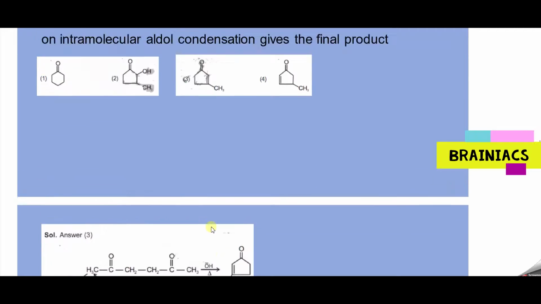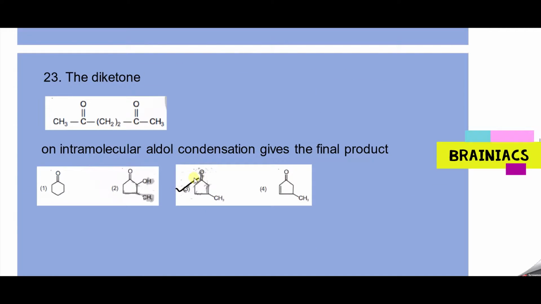Good. Let's try out how to do this. The concept is simple. You have 2 carbonyl groups coming in one linear chain. So first we need to expand that and see how it can react. We know in aldol condensation, we need 2 species minimum. One of them will polarize and the other will behave like a nucleophile. Since it is symmetrical in nature, you can polarize any one. So let me polarize this one, CH3, CO minus, and this will be the plus charge.